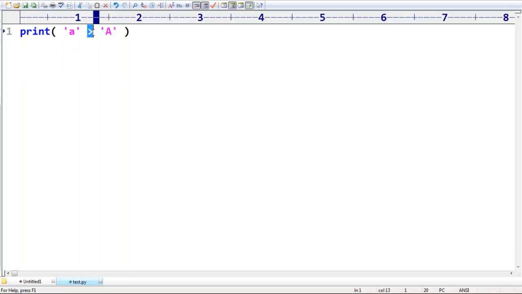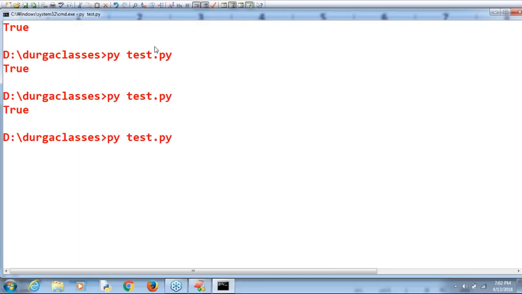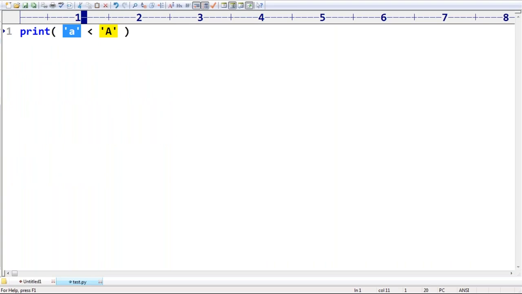Suppose I'm taking the less than symbol. 97 less than 65, how could it be less than 65? False is the answer we are going to get by default. Clear? Okay. That's all.